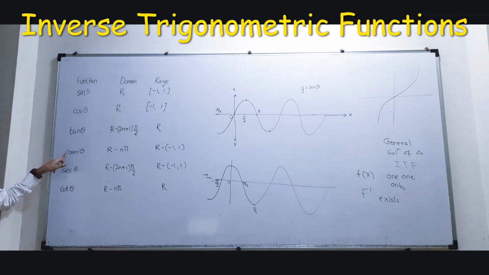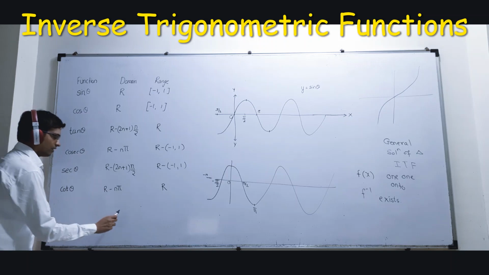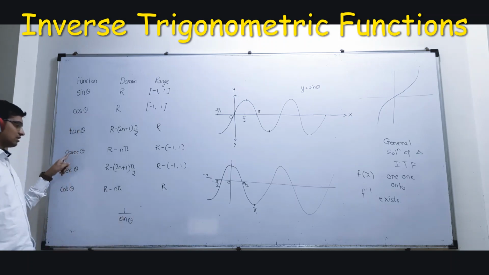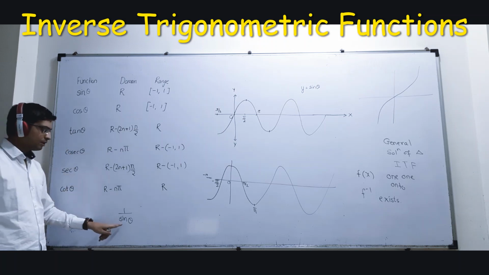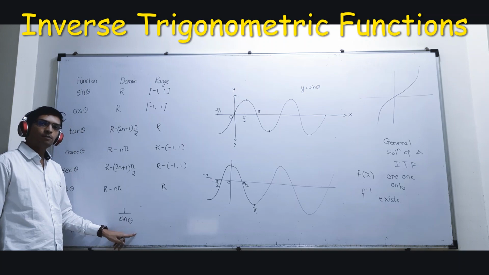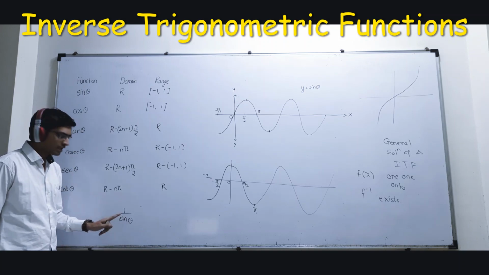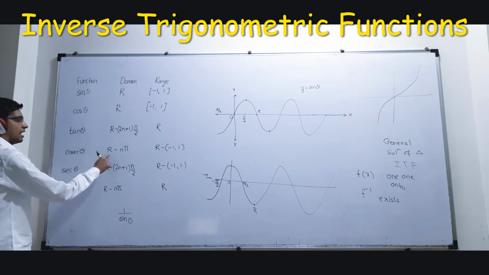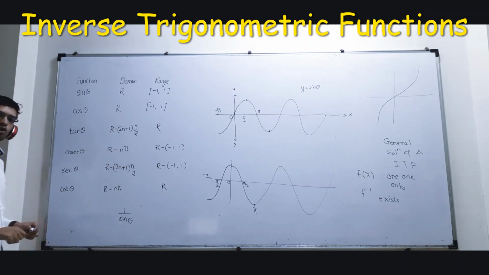Okay. Then we have cosec theta. What is cosec theta? 1 upon sine theta. So if cosec theta is 1 upon sine theta, cosec is defined everywhere except where sine becomes 0. When will sine become 0? N pi. We have learned the general solution. Sine theta is equal to 0, so theta is n pi. So R minus n pi will be my domain.